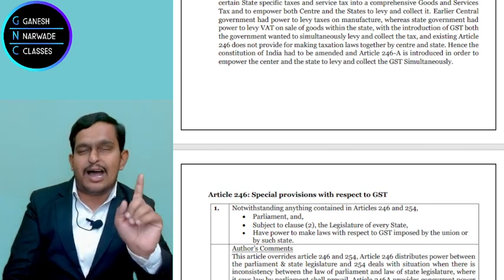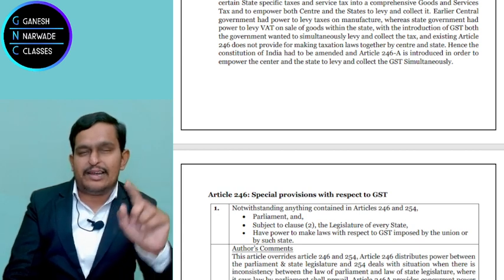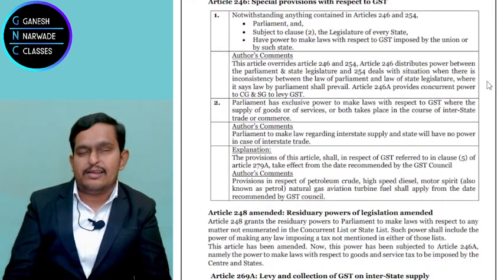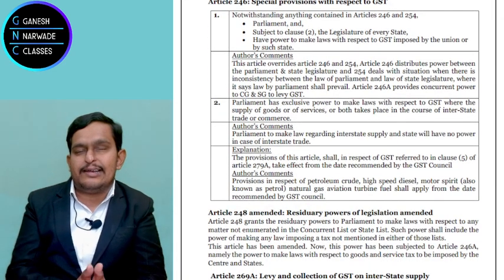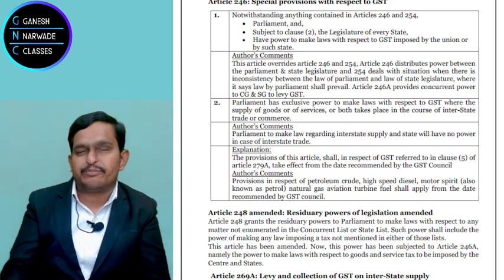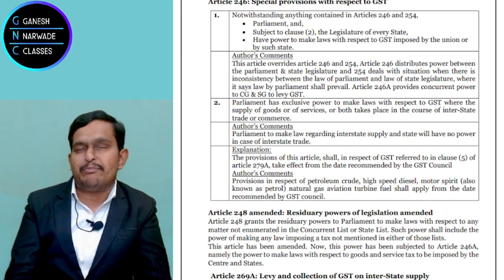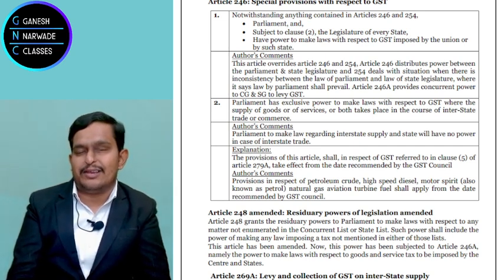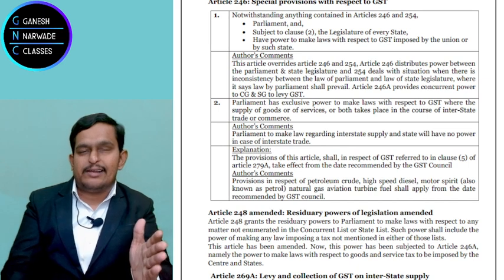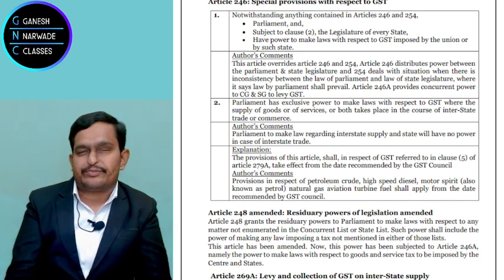So I am discussing article 246A clause 1. When I kept it in the box, 1 here means clause. Notwithstanding anything contained in article 246 and article 254. Now you remember both the articles we discussed in the first lecture itself, I feel. Article 246 says separate power to state, separate power to center.